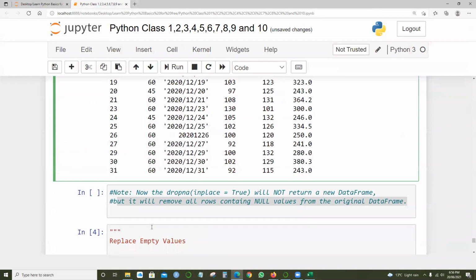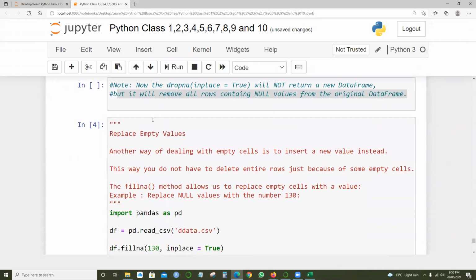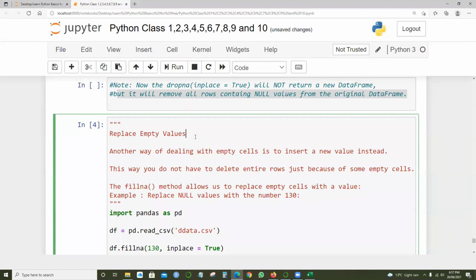So let's take one more example, replacing empty values. How can we replace the empty values? Another way of dealing with empty cells is to insert a new value instead. This way you do not have to delete an entire row just because of some empty cells.